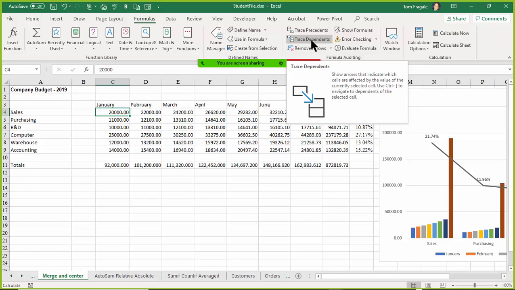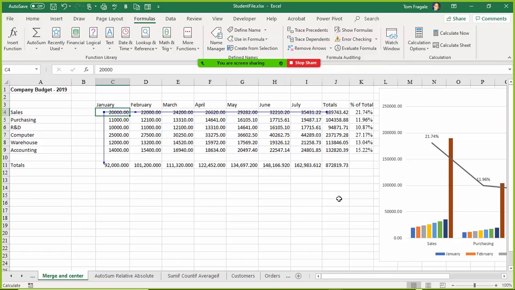Let me show you what this is telling me. If I change C4, it'll change C11. It'll change D4, and it'll change J4. So those other cells must have a formula that looks back at cell C4. So if I change C4, those other cells are going to change.